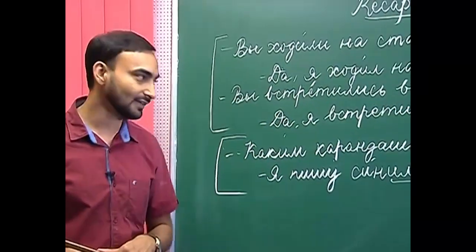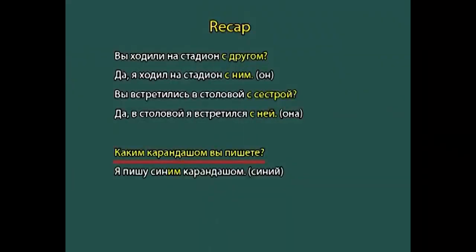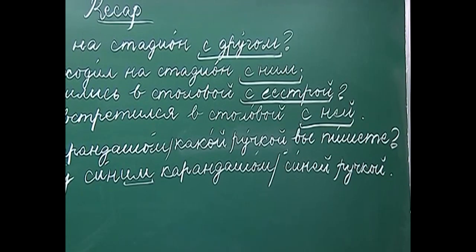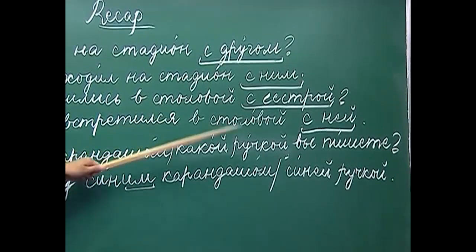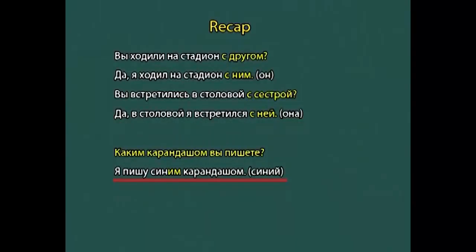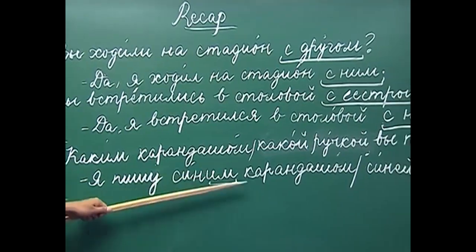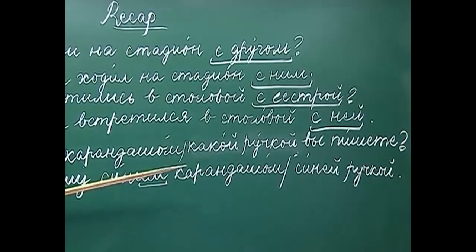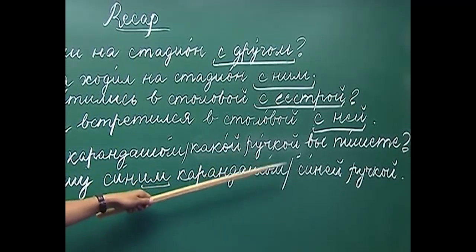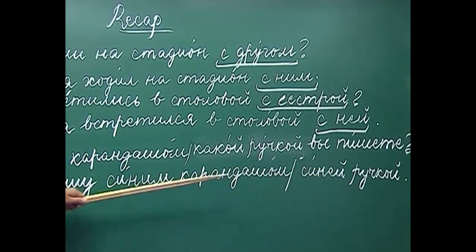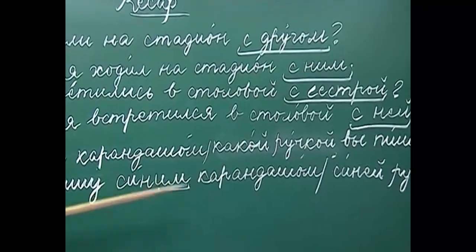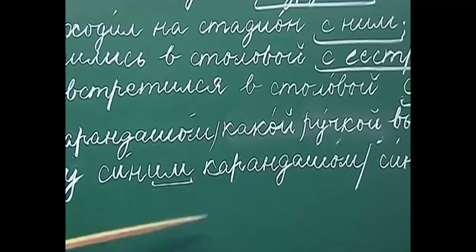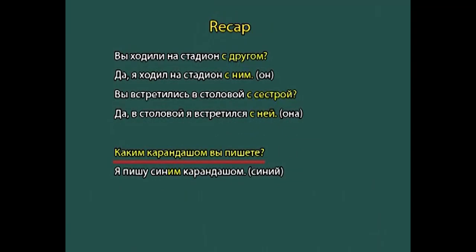What about the singular adjectives? For example, каким карандашом или какой ручкой вы пишете? So, with which pencil or which pen are you writing? Here we can use the adjective синий, which is blue. Я пишу синим карандашом. I write with a blue pencil or a blue pen. So, синий has become синим. So, the ending й has been replaced with им and ая has been replaced with ей.